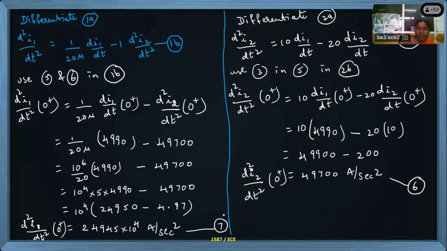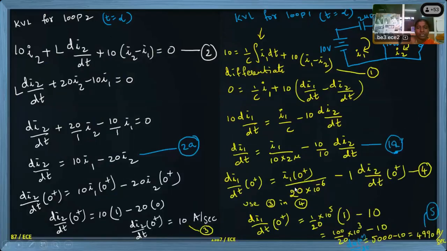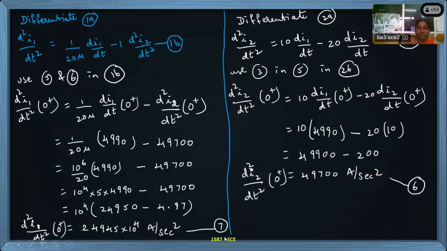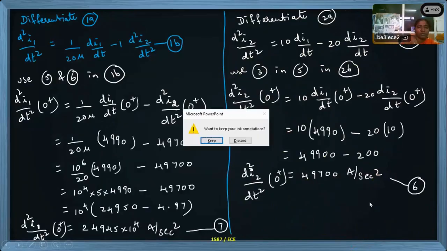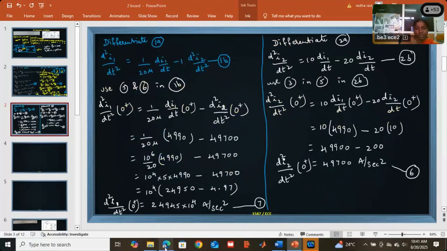So our answers are, you see the question, I1, I2 simply at t equal to 0 plus, first order derivative and second order derivative. I1 and I2 we have concluded in the first slide: I1 at 0 plus is 1 ampere, I2 at 0 plus is 0. For the first order derivative, equations 3 and 5 gave the answer. For the second order derivative, equations 6 and 7 gave the answer. So this is about DC transients for the given problem.